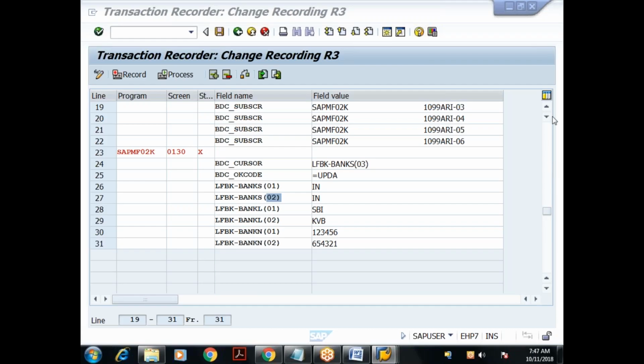No, no, no. See here. What is the agenda here? Data migration. Correct. We are trying to migrate the data. We don't know whether the data is already there or not. We are not bothered about that. The program will insert if the record is not there. If the record is already there, it will update. So we should not bother about whether the record is already there or it is a new record. Understood?